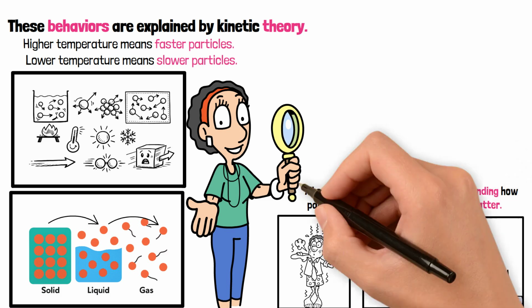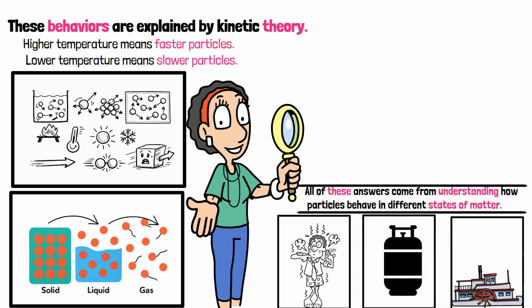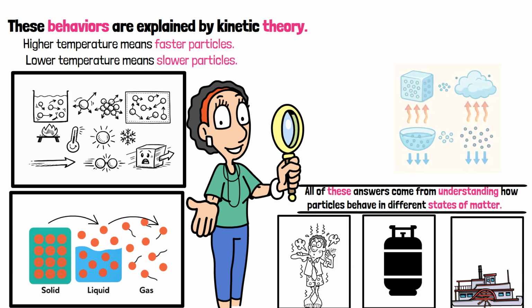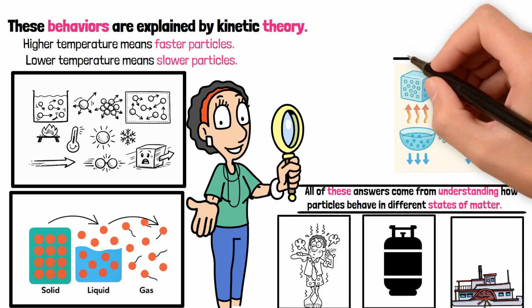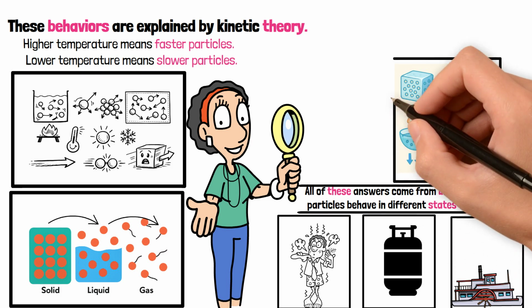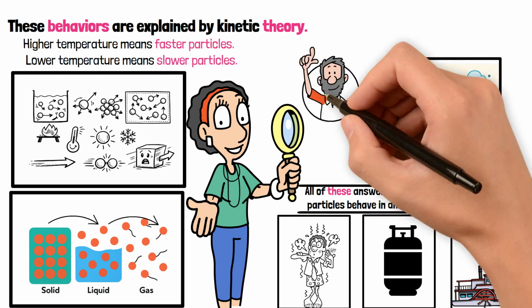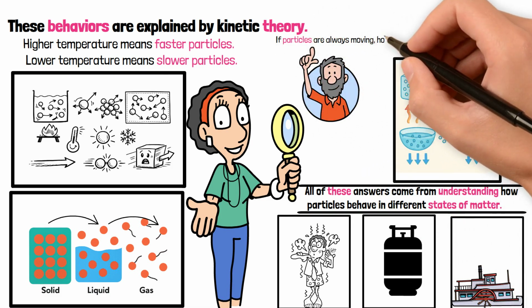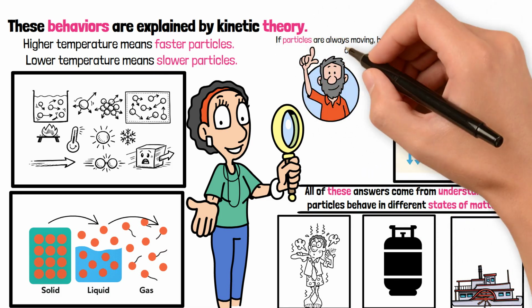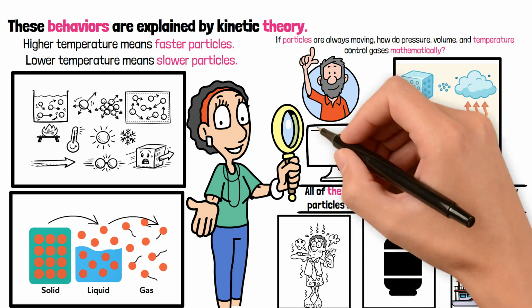Before we wrap up, zoom out for a moment. Matter doesn't change because it wants to. It changes because energy is added or removed. And once you understand particle motion, phase changes stop being mysterious. So the next question becomes obvious. If particles are always moving, how do pressure, volume, and temperature control gases mathematically? That's exactly where we go next.